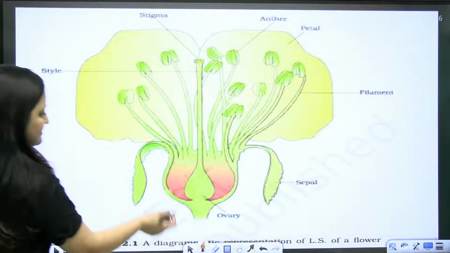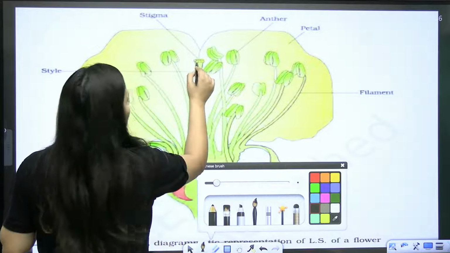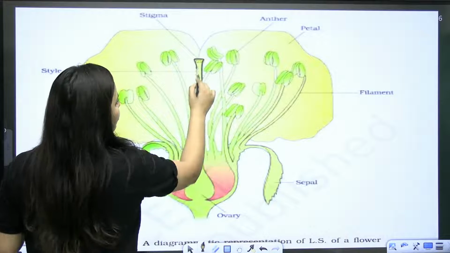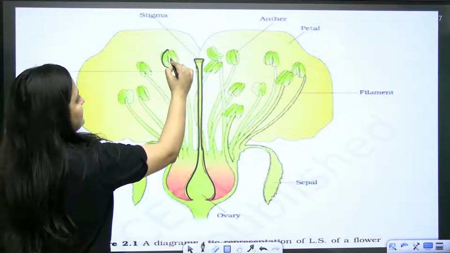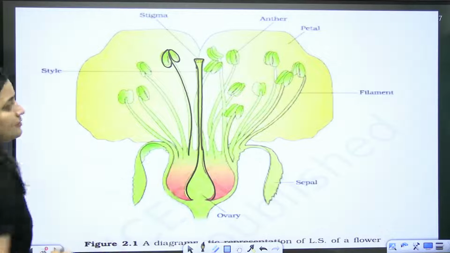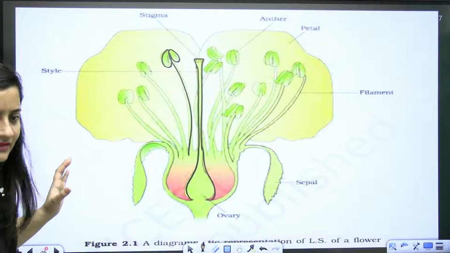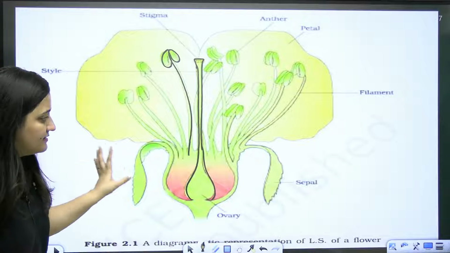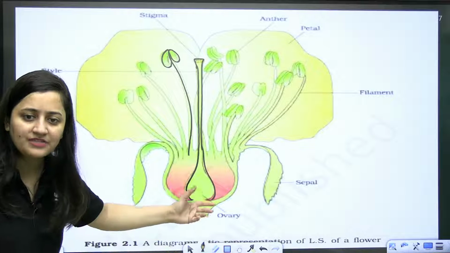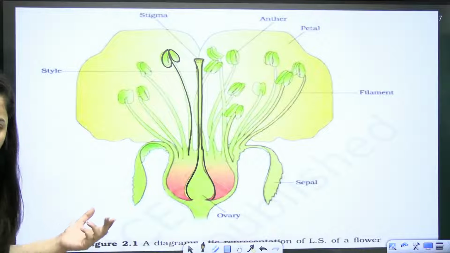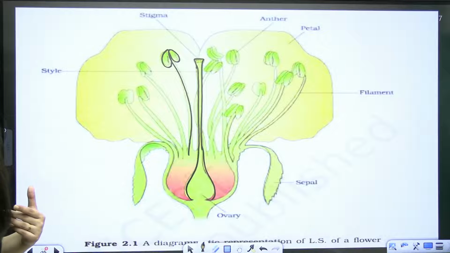Here you can see the stigma, style, and the ovary, the pistil part, or you can say the carpel. Clear? And here you can see the bilobed anther and the stamen, the petals, and these are the sepals. So this part is the thalamus. If a stalk is present, that is the pedicel. Clear, bache?